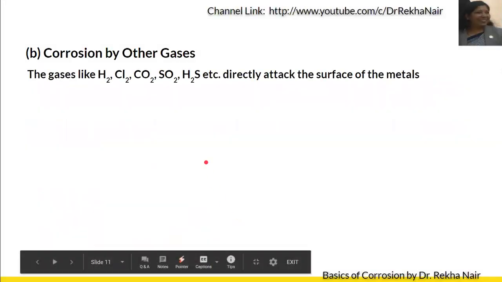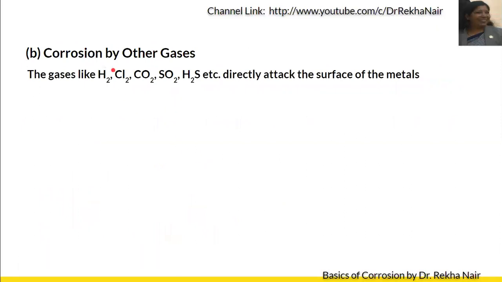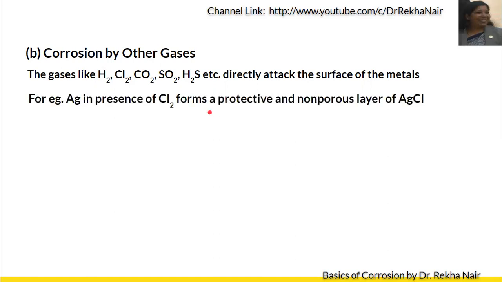The previous discussion was about corrosion by oxygen, and now we are going to discuss corrosion by other gases. Hydrogen, chlorine, carbon dioxide, SO2, H2S, all these attack the surface of the metal like oxygen. For example, silver can react with chlorine to form a protective non-porous layer of silver chloride. This is one of the examples.